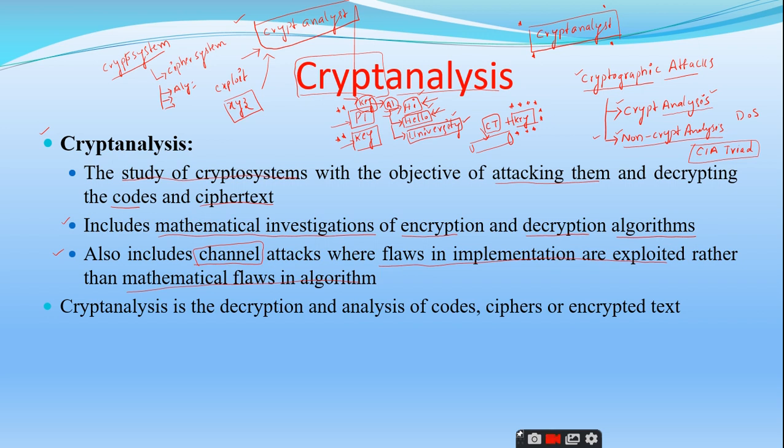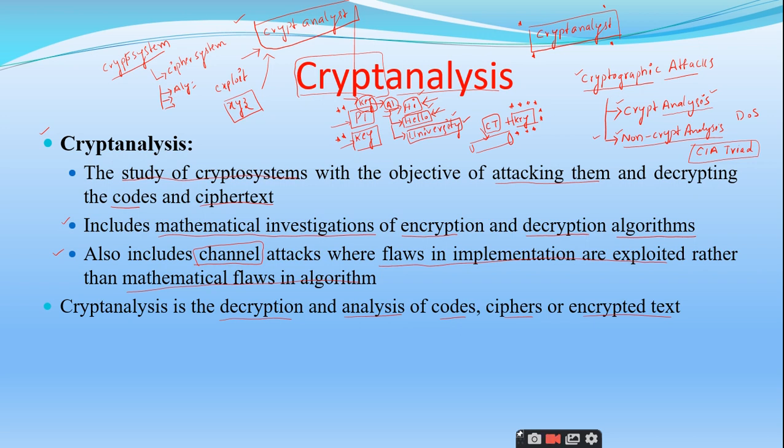These are the two ways in which cryptanalysis can be done. In simple terms, you can say that cryptanalysis is the decryption and analysis of codes, ciphers, or encrypted text. Simple thing. Right.